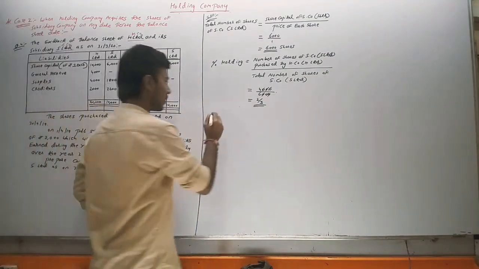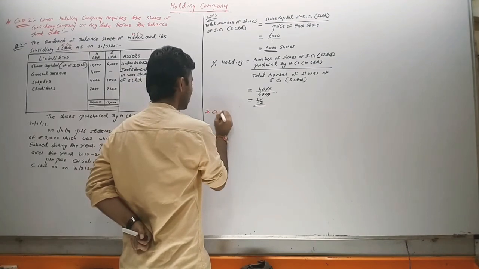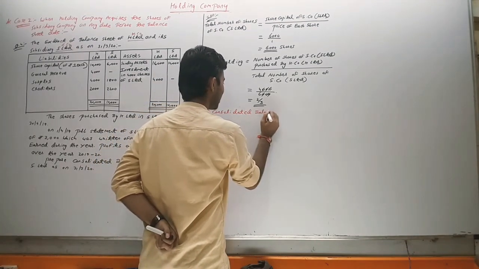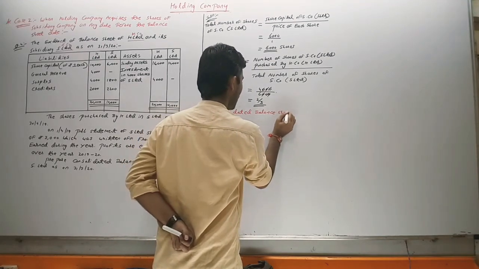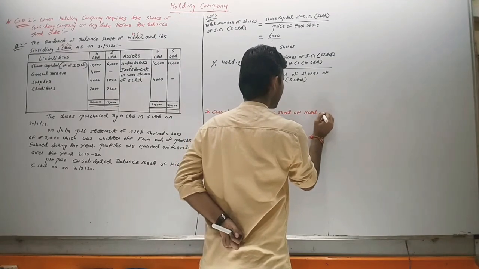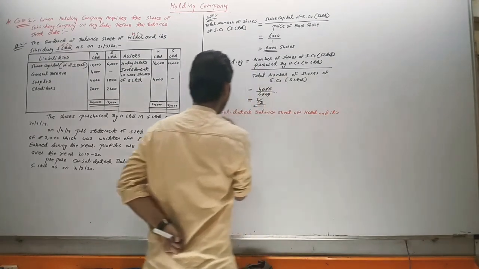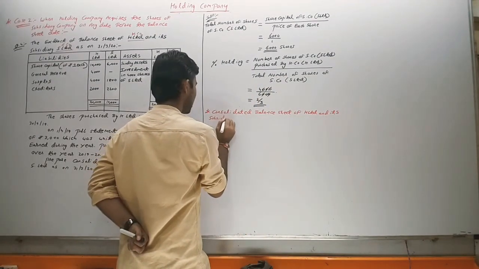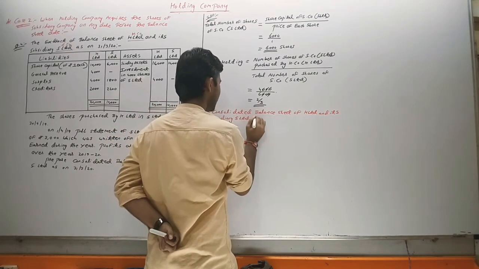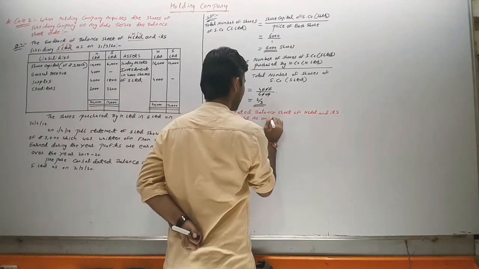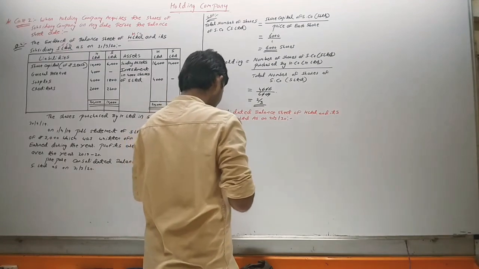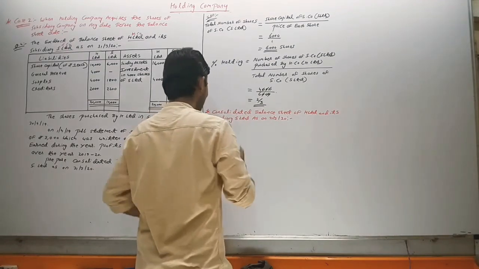Then we will prepare the format of the consolidated balance sheet. Consolidated balance sheet of H Limited and its subsidiary S Limited as on 31st March 2020. We will prepare two columns, liabilities and assets.